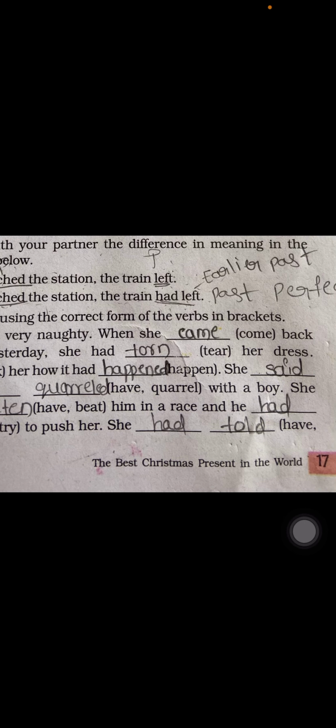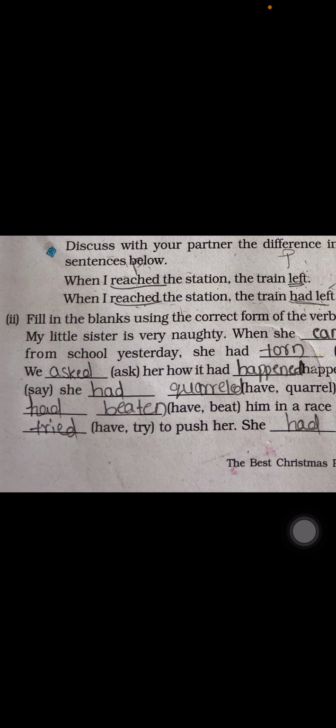Next, she had tear her dress. Here had is already there, so after had plus V3 means past perfect tense, the earlier past. What is the past perfect verb form of tear? Torn only. Next, the third one, we asked her how it had.